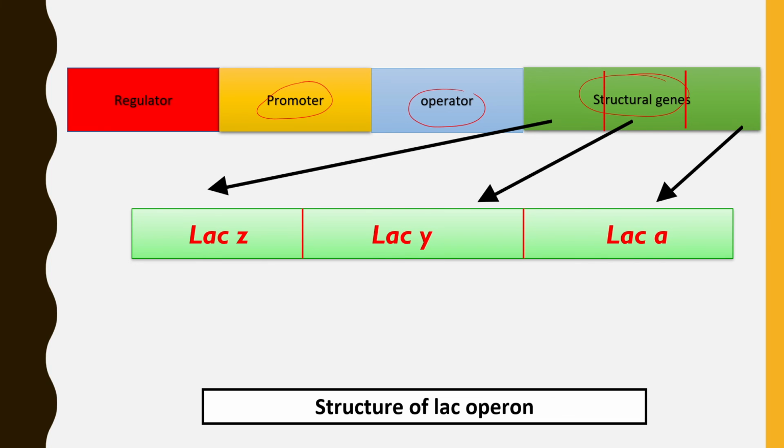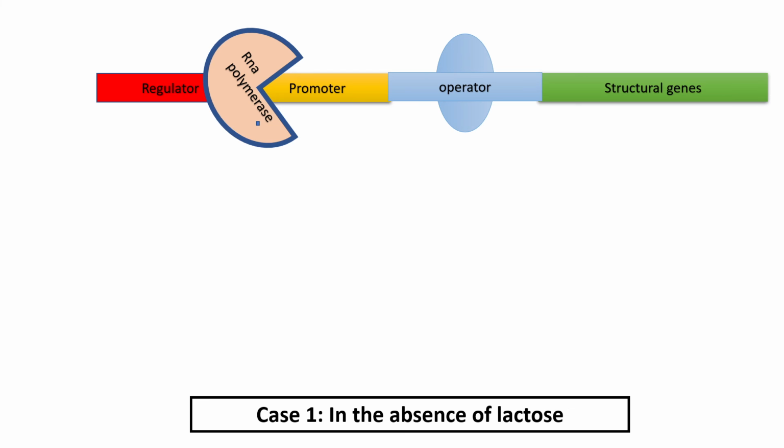Now let's understand the regulation. How does the regulation process happen in the presence and in the absence of the lactose molecule? For understanding this, we'll consider two cases. Number one, the first case, when lactose is absent in the medium. Lactose is an inducer, as we have read. Lactose is absent in the cell, which means this operon will stay in off condition.